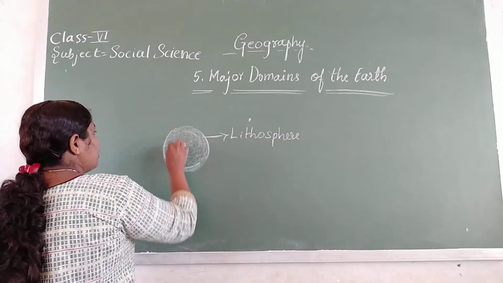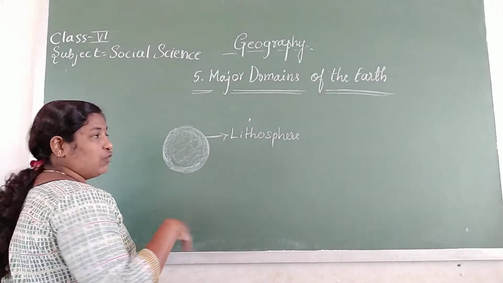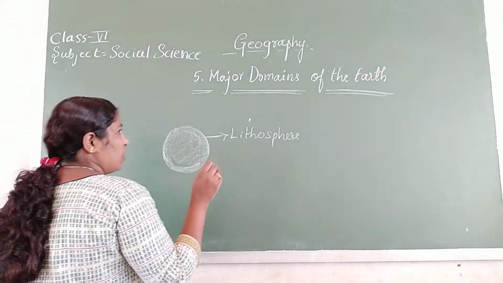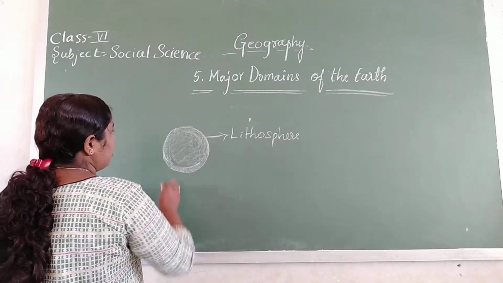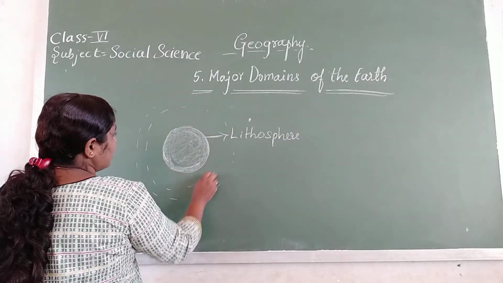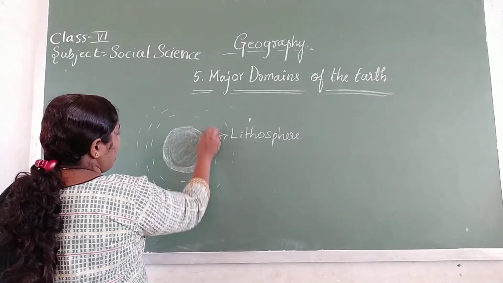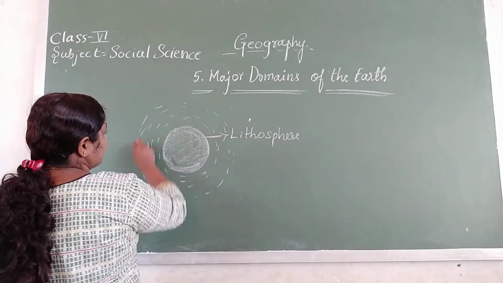The solid place on which we are living, that is known as the lithosphere. Around the Earth, there are many gases like nitrogen, carbon dioxide, oxygen.